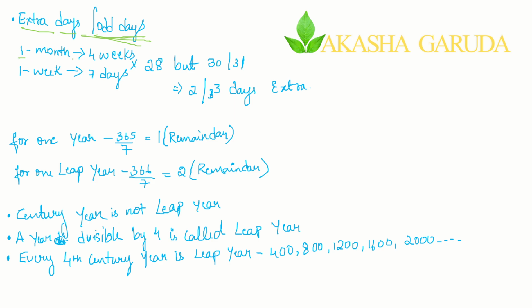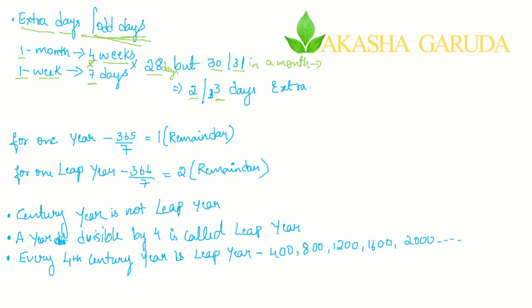So 1 month has 4 weeks. 1 month has how many weeks? It has 4 weeks. And 1 week has 7 days. If you multiply these two, we get 28 days. But we have 30 or 31 days in a month. That means we have 2 or 3 days extra.